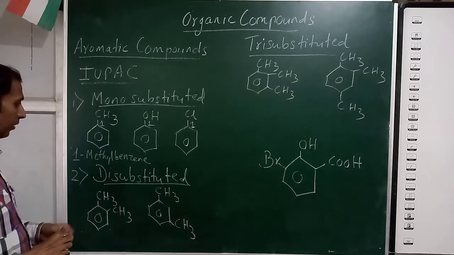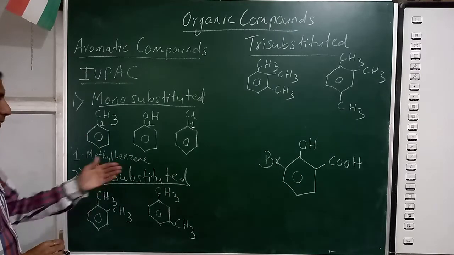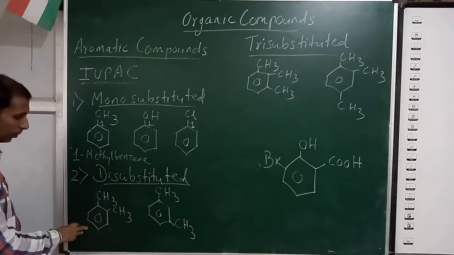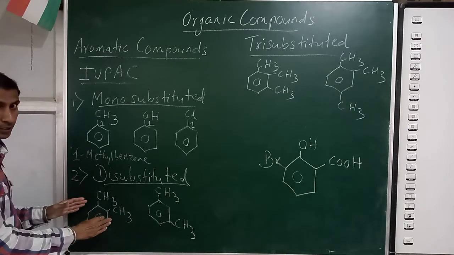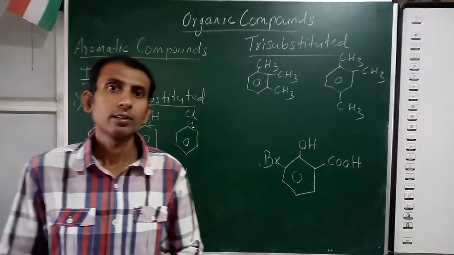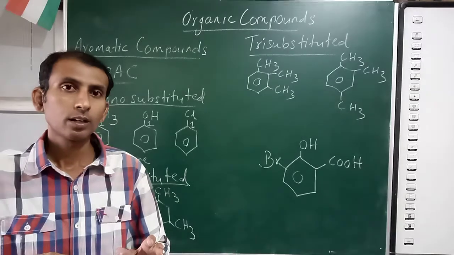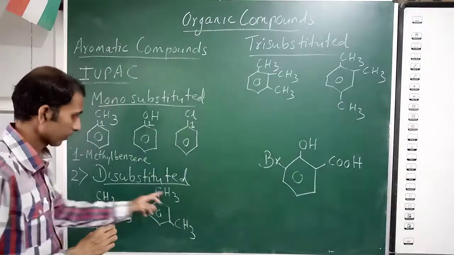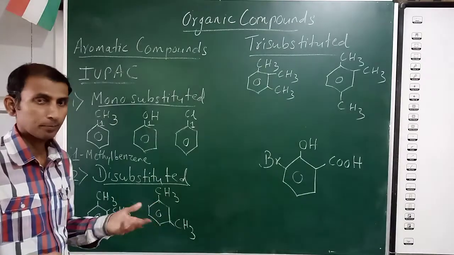Now second category we have disubstituted derivatives of aromatic compounds. Here we have the first example. Now here we have two substituents. Now in this case you have to select one substituent because substituents are similar type, same.